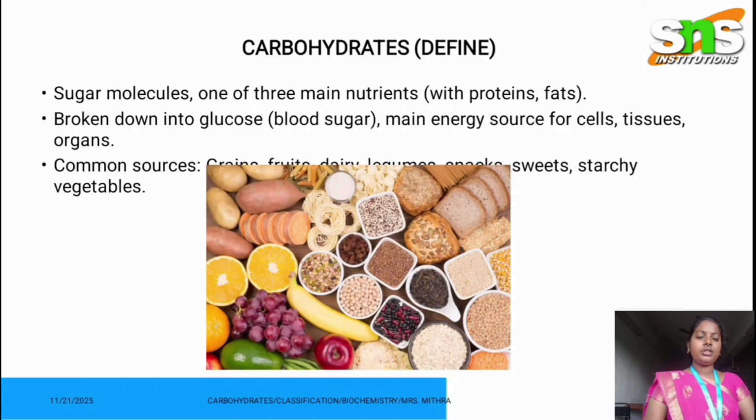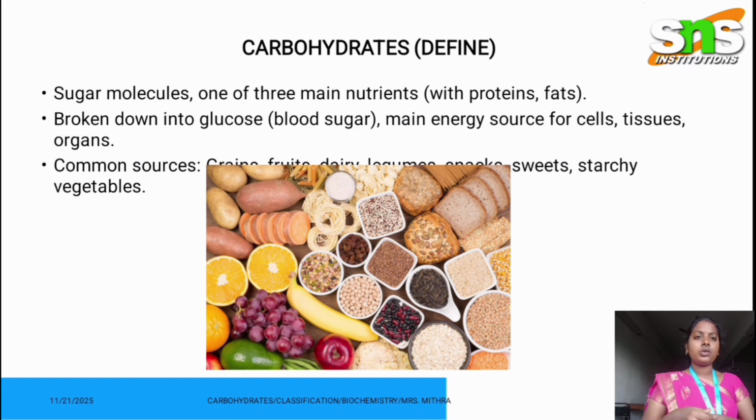So first, coming to the definition, carbohydrates are a form of sugar molecules and one of the main three nutrients, along with proteins and fats. The main role of carbohydrates is to break down glucose to produce energy for cells, tissues and organs. Glucose is our blood sugar, and this blood sugar provides our cells, tissues and organs energy.